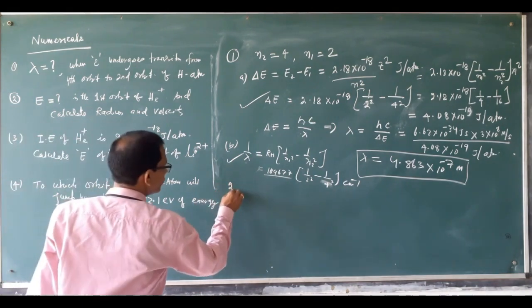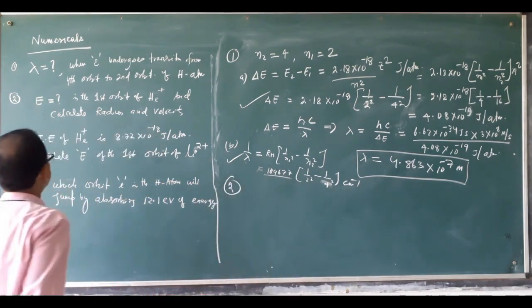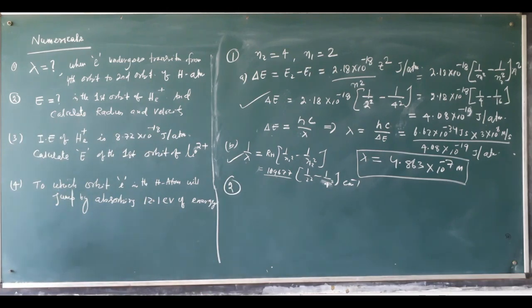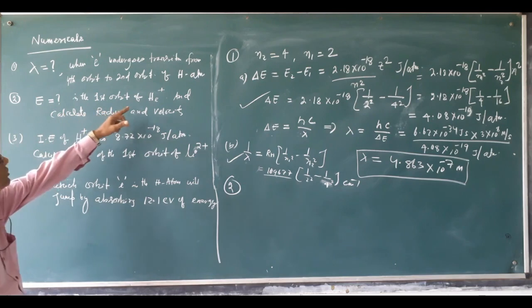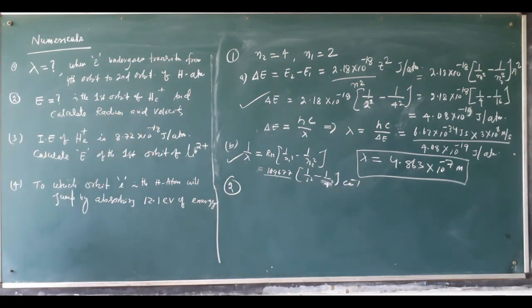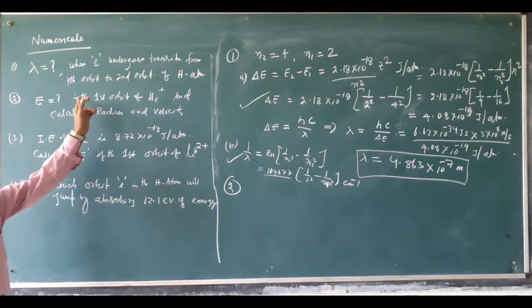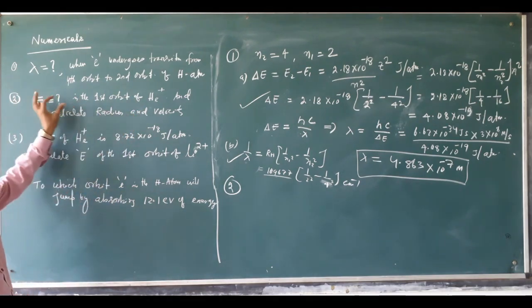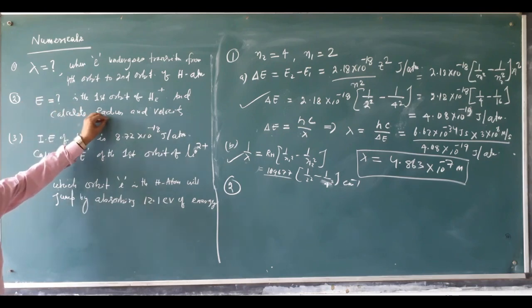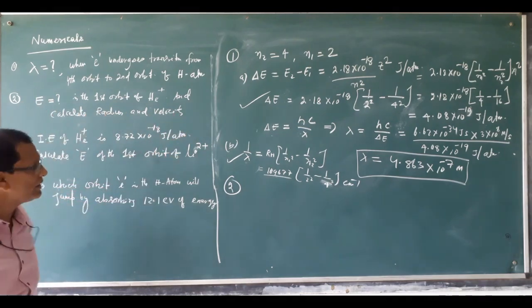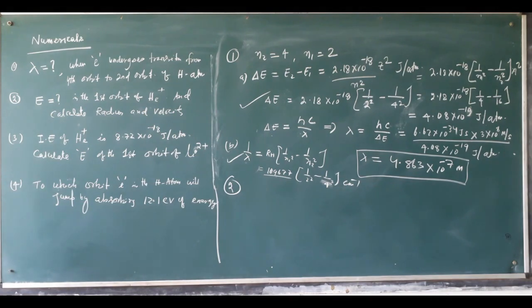Then question number 2. The second problem is: calculate the energy in the first orbit of helium, and calculate the radius and velocity. That means the electron present in the first orbit of helium. What is the energy? What is the radius? What is the velocity? Already you know the formula.